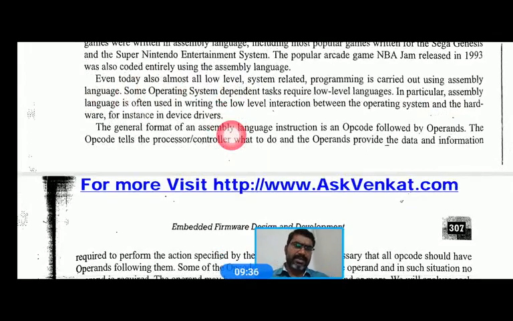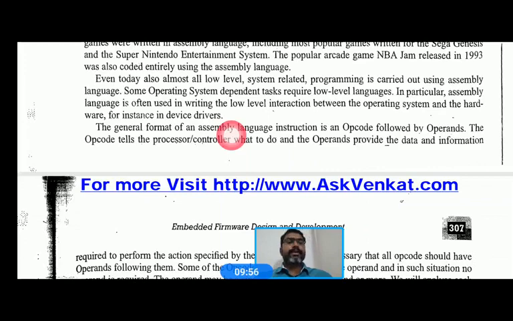Many examples exist of embedded systems where firmware was written in assembly. Very rarely do we use assembly level language today to design firmware for a system.